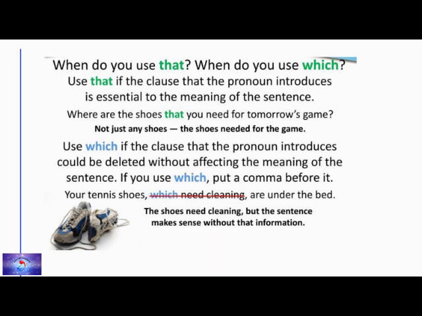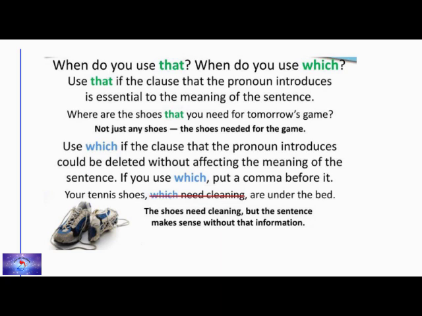In the same way, which is used in a clause that the pronoun introduces could be deleted without affecting the meaning. So even if you remove which, it gives a meaning. So you can use it or you can delete it. If you say your tennis shoes are under the bed, it gives a meaning. Your tennis shoes which need cleaning are under the bed. So again, which refers to the shoes that have to be cleaned. So if you're going to mention that, you can use it. If you don't want to mention it, you can delete it.